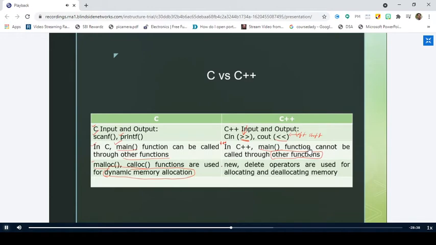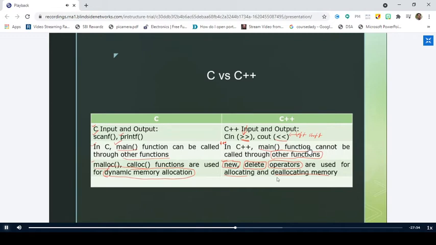But C++ also supports dynamic memory allocation, right? But allocation and deallocation of memory is done by making use of operators, not by using functions. So what are the operators that we use for allocation and deallocation of memory? For allocation, we will use the new operator, and for deallocation, we will use the delete operator. So these are the two operators that are used for allocation and deallocation of memory. Is it clear?